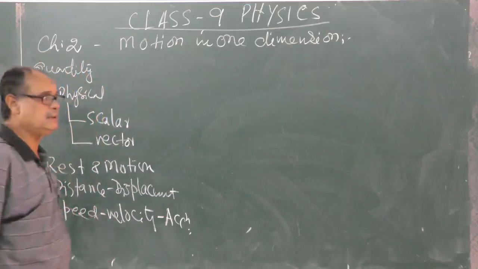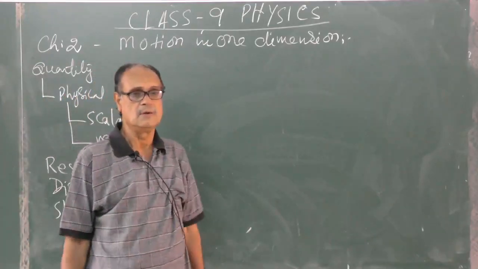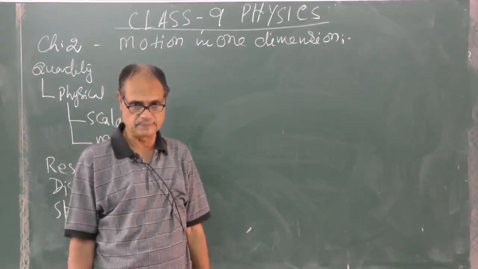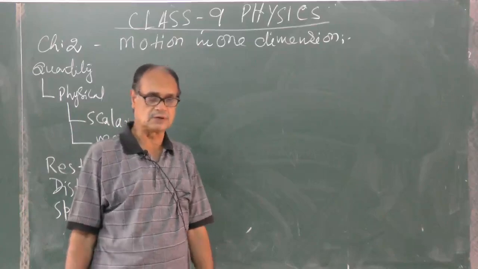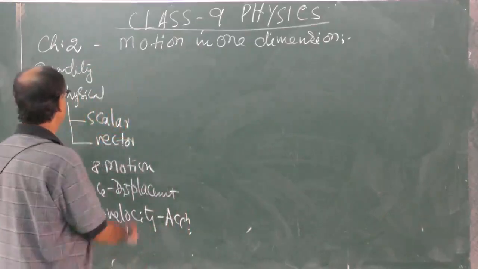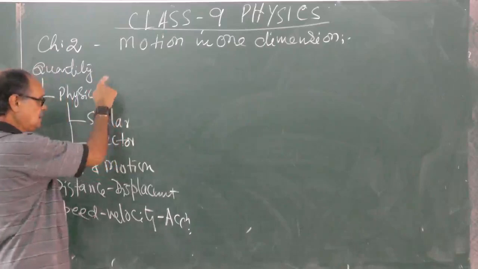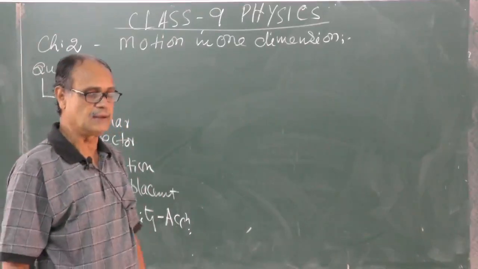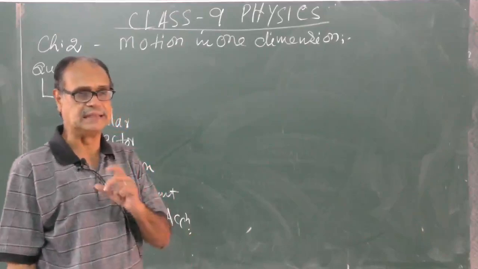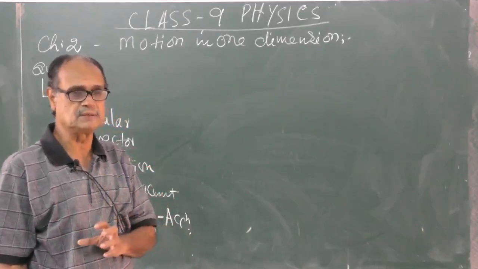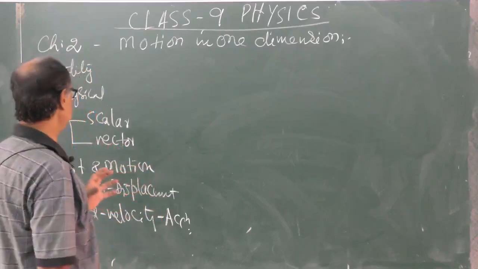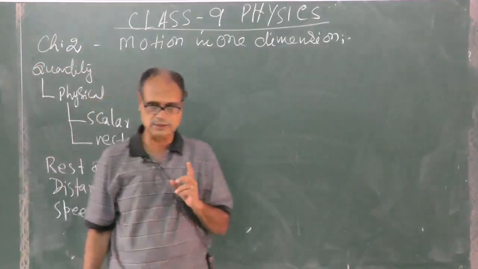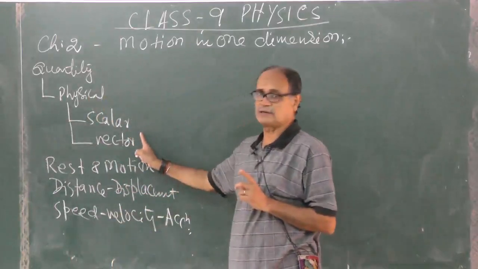Quantity: any measurable value is a quantity. That is a physical quantity, that we know. Now, a quantity can be physical if it is measurable. This is to be measured, and for this measurement, we use scales. For that purpose, we have a scalar quantity and a vector quantity. Two kinds of quantities, scalar quantity and vector quantity.